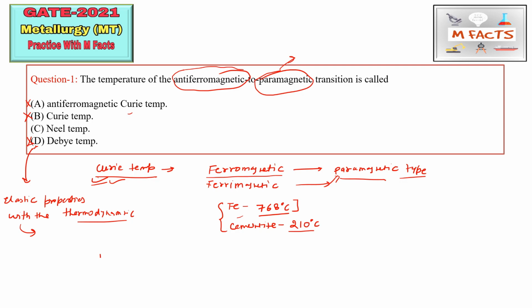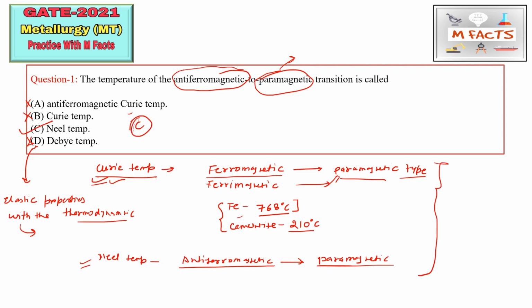So option C is the Néel temperature. What is this Néel temperature? The Néel temperature is the temperature at which an antiferromagnetic material changes into a paramagnetic material. So you can remember that the Néel temperature is basically the antiferromagnetic to paramagnetic transition. So for this question, option C is correct here, and this is the correct explanation. This figure is also important: Fe 768 degrees centigrade and cementite 210 degrees centigrade Curie temperature. So C is correct.